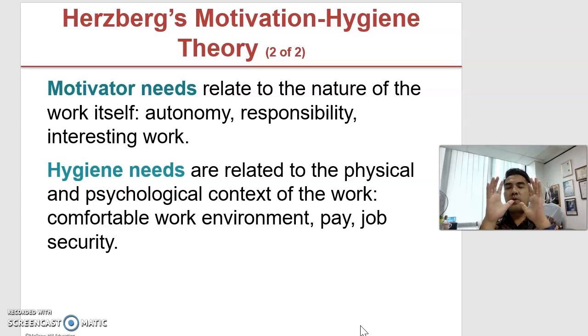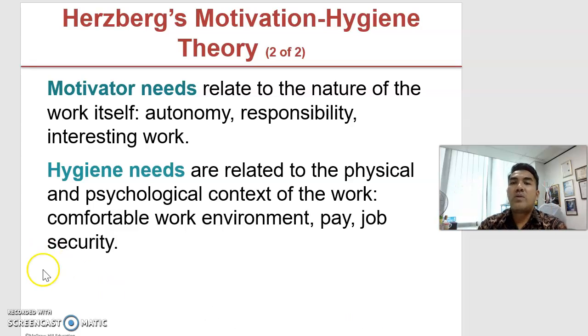For example, about pay, none of us are satisfied with the pay that we get. We always feel that we should get more. But even if they give us more, sometimes it doesn't create an extra level of effort.